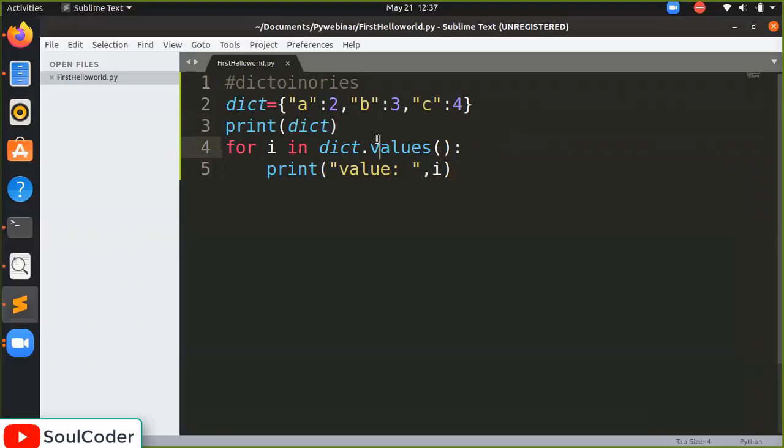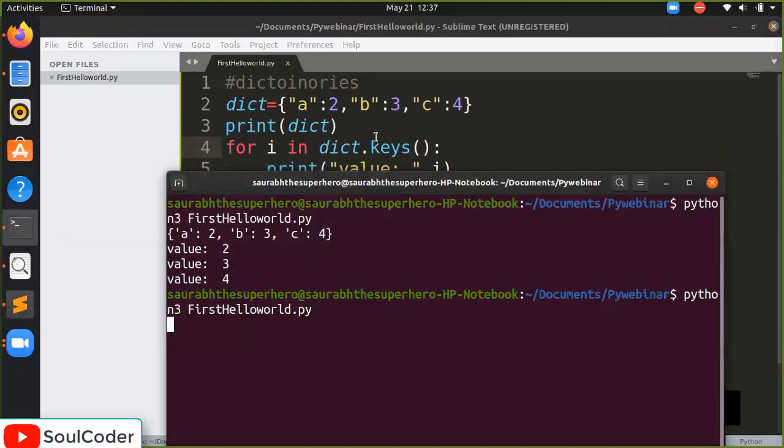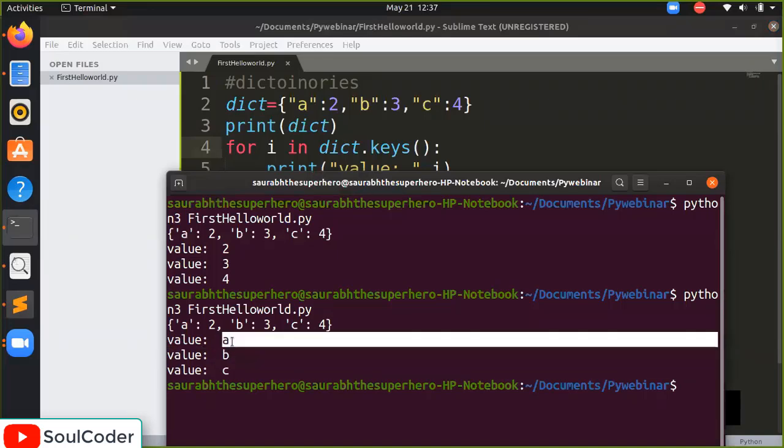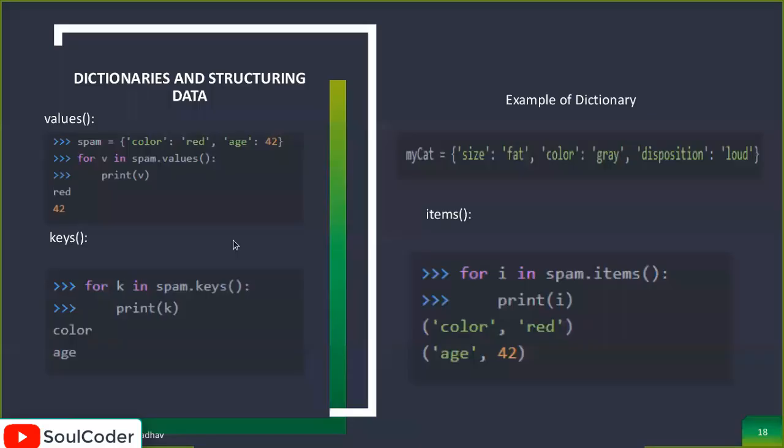Let's see. Again, I will write the same, but this time we will write the keys. Let's see how it works. So now it displays the keys. This variable part is the key, and the value part is known as the value. By this way we have written it.